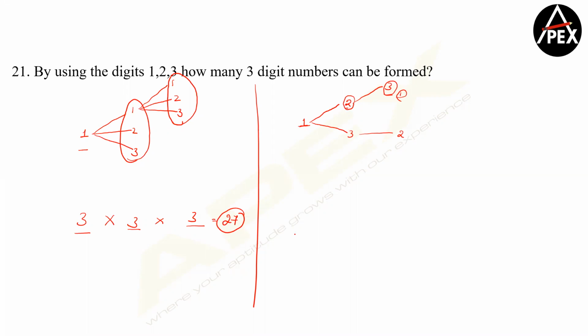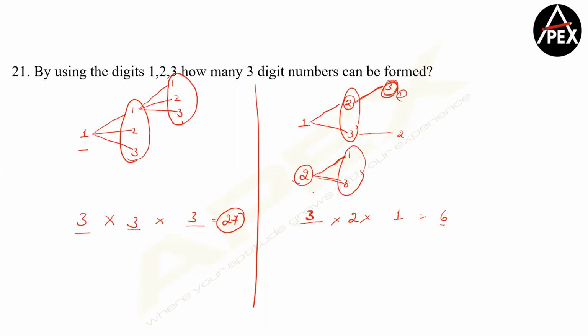So the first place can take either 1, 2 or 3, so it can be filled by all 3 of them. If I keep 2 here, for 2 I can either have 1 or 3. So for each of these, I have 2 more digits for the second place. So 3 into 2. Having filled each of them, I have only 1 more for the third place. So the answer becomes 3 into 2 into 1, that is 6.